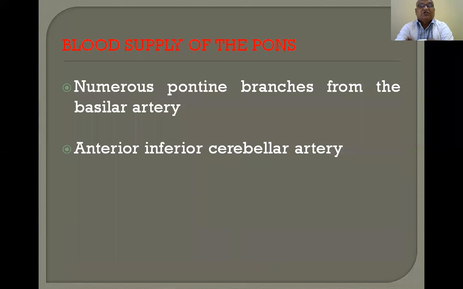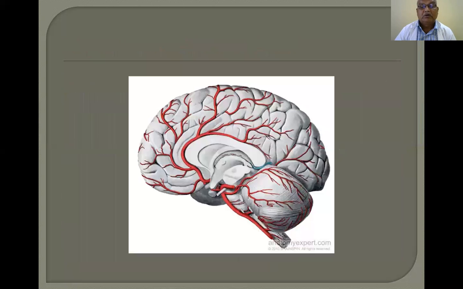Blood supply of the pons: numerous pontine branches from the basilar artery, and the anterior inferior cerebellar artery. I will show you. This is the pons. This is the cerebellum. This is the basilar artery. It is giving the anterior inferior cerebellar artery, and the superior cerebellar artery.